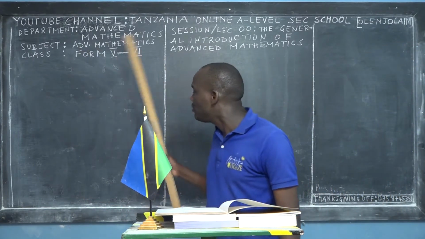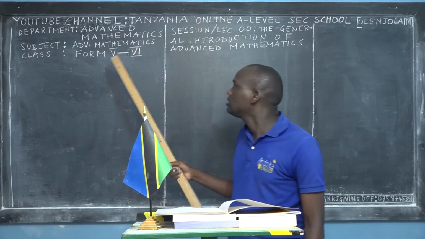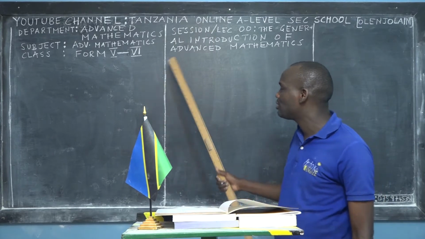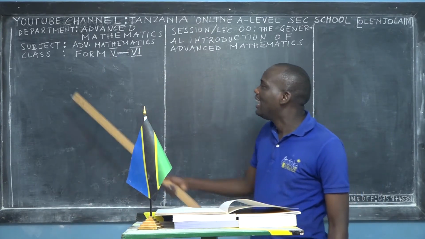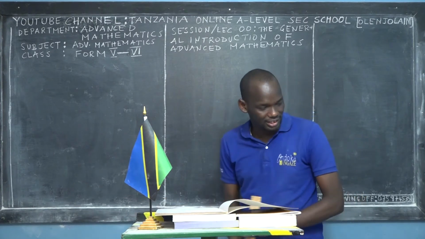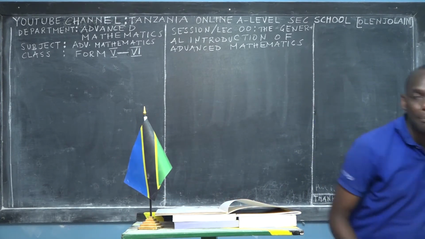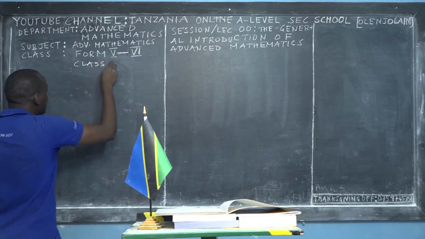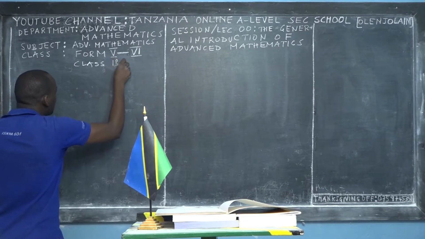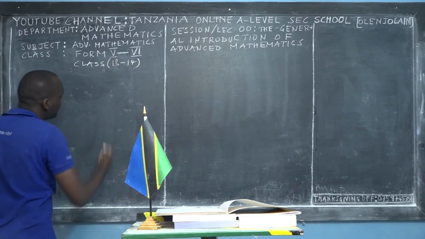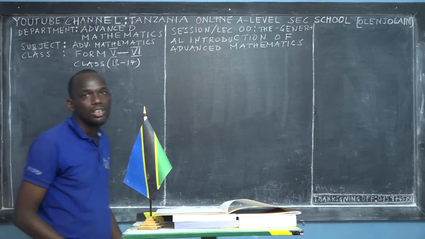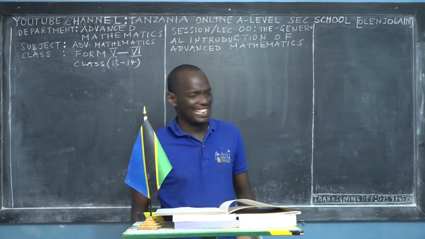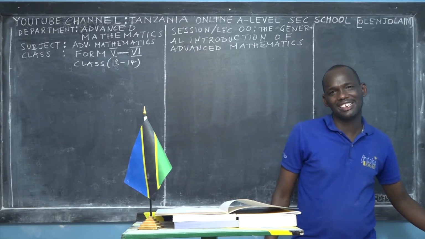Right now we have 3 departments in these online schools: advanced mathematics, advanced physics, and advanced chemistry. In advanced mathematics, you have advanced mathematics subjects and basic applied mathematics. These contents are for Form 5 to Form 6. In some countries, for example European countries, America, and even India, they call this class 13 to class 14. But in our country, we call it Form 5 and Form 6 for advanced level. I think that this information is essential for you.